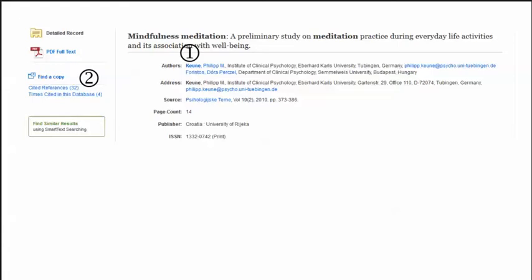First, notice that the authors' names are hyperlinks, because authors may have more than one publication about the same topic. In fact, we're encouraged to have multiple publications on the same topic. Second, notice the link in this entry labeled Cited References. Not all entries have this link, but if it's there, it'll take you to a list of the articles they've cited, which will obviously be on a related topic. If they're available in full text, that's easy to access from the Cited References list. The box labeled Find Similar Results seems like it'd be the most helpful, but I've rarely found it to be very efficient. It just conducts a massive Boolean search on the title.